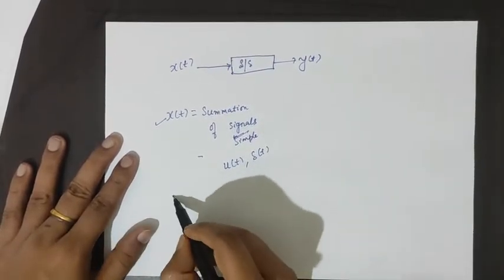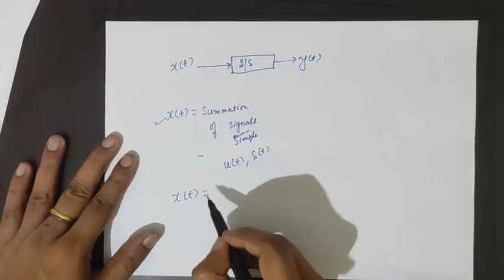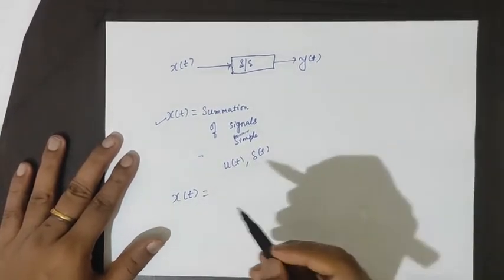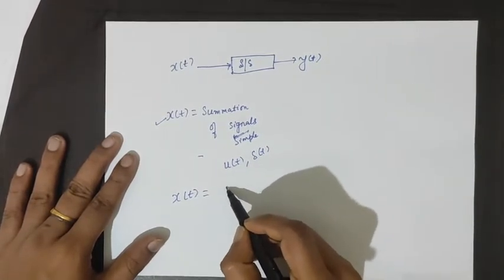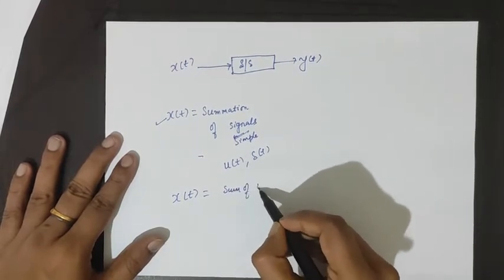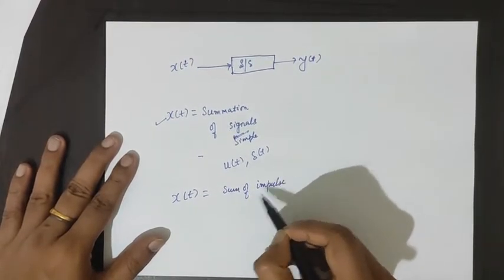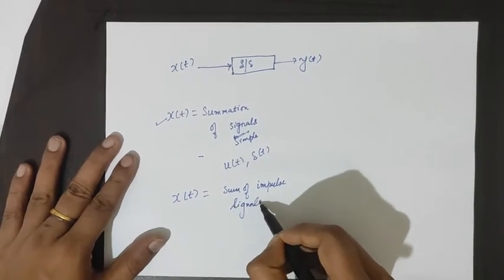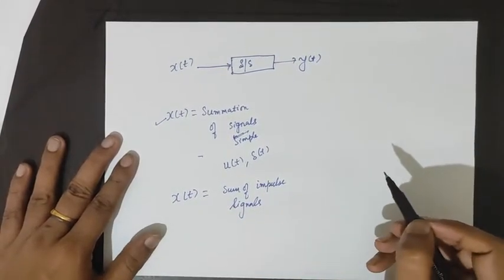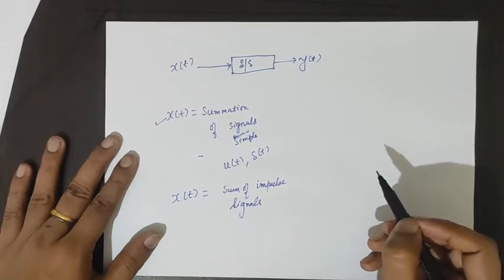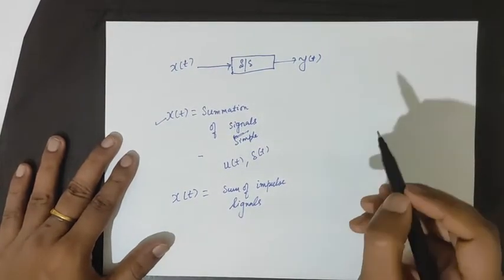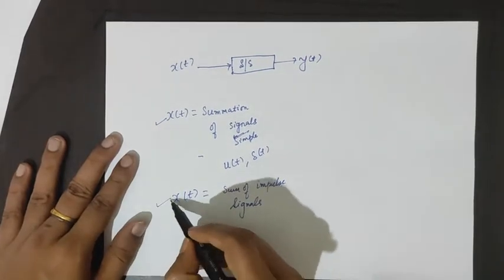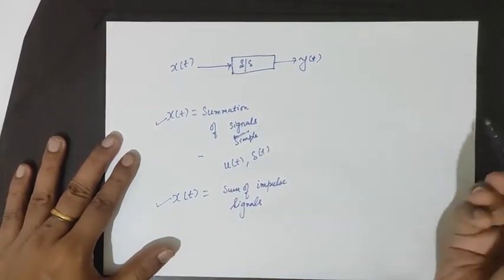So for the time being, let us say that x of t can be considered as a sum of impulse signals. Now, what is the idea behind representing x of t as a sum of impulse signals?